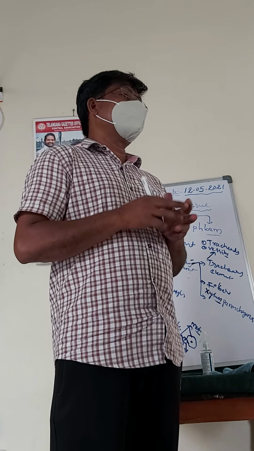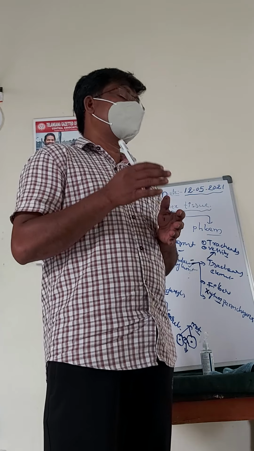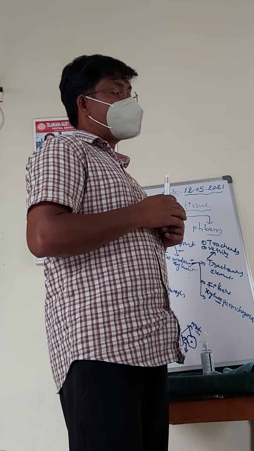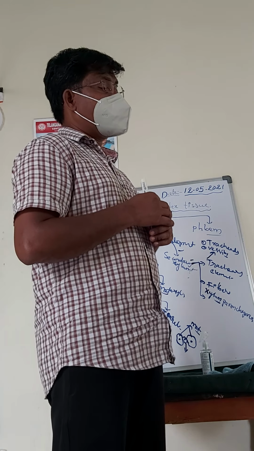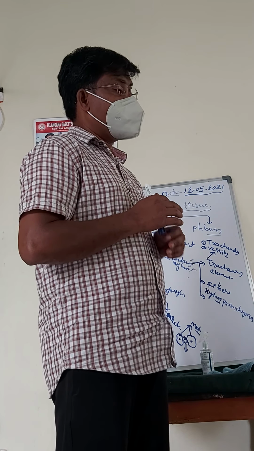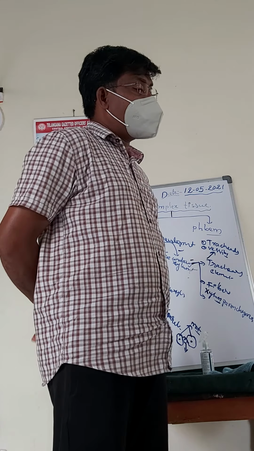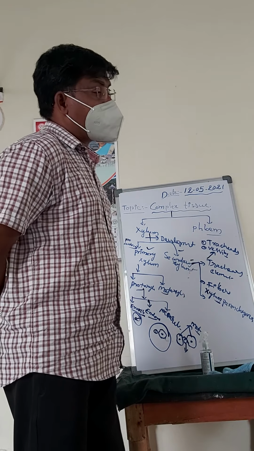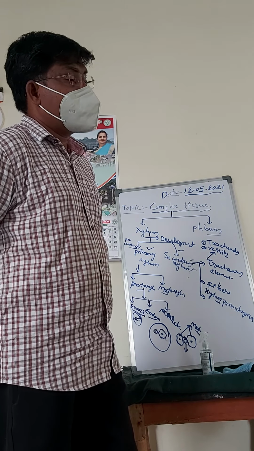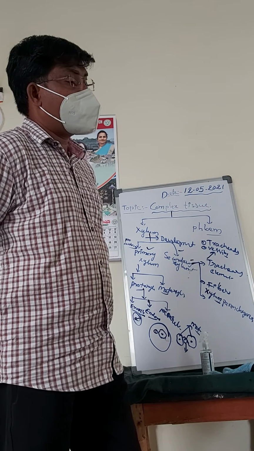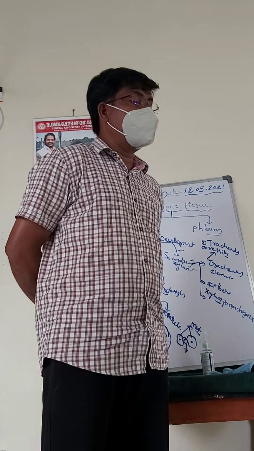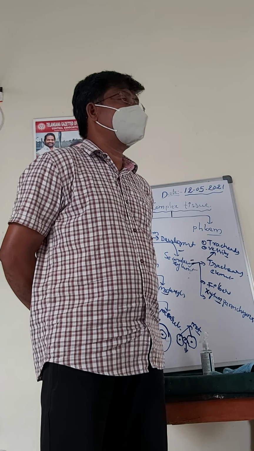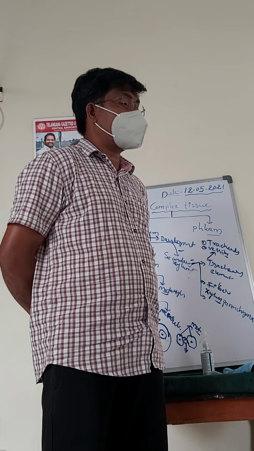The tracheids provide mechanical strength to the plant. The presence of tracheids is regarded as a primitive character of the plant.